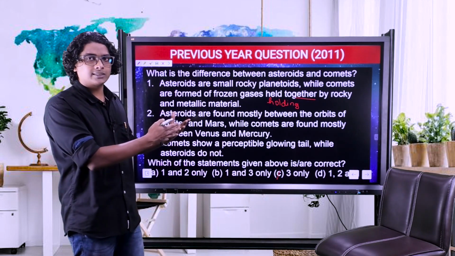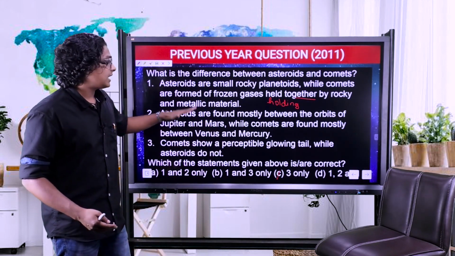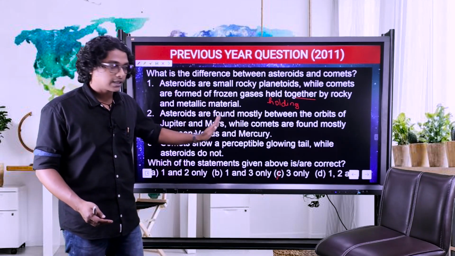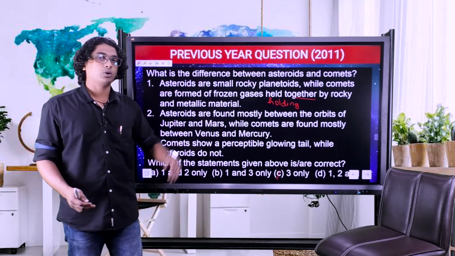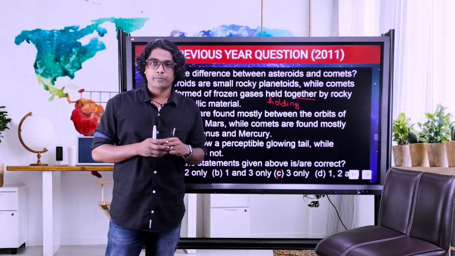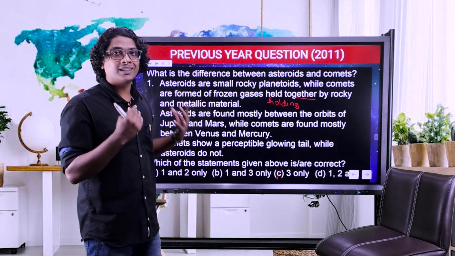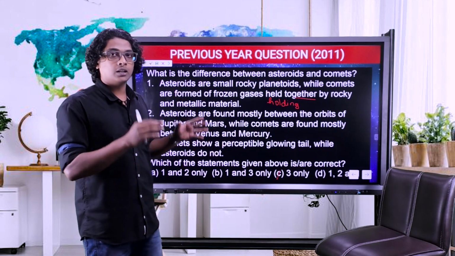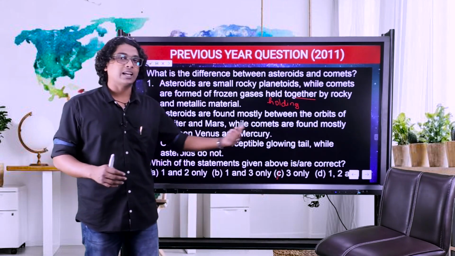Now again, the second statement is wrong. You don't have to go through it, but let's see what the second statement is. Asteroids are found mostly between the orbits of Jupiter and Mars, which is correct, while comets are found mostly between Venus and Mercury. I didn't tell you anything regarding the orbit of the comet. Now without knowing whether the comet has such an orbit or not, is the second part of the statement true or not, that comets are found mostly between Venus and Mercury?